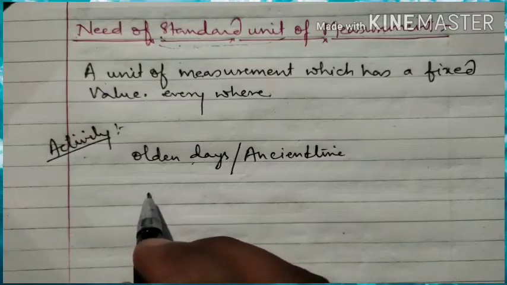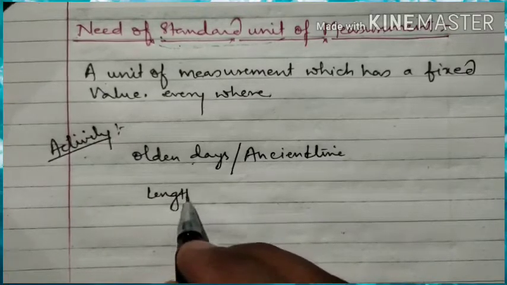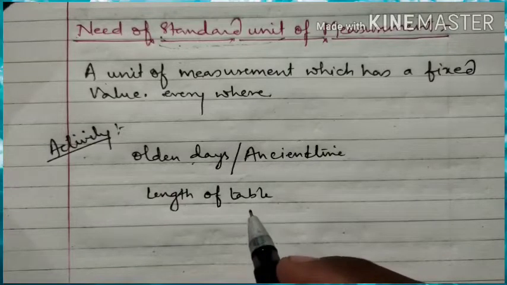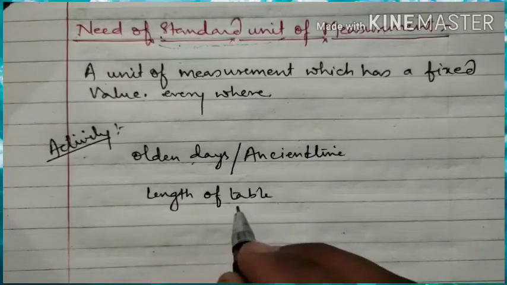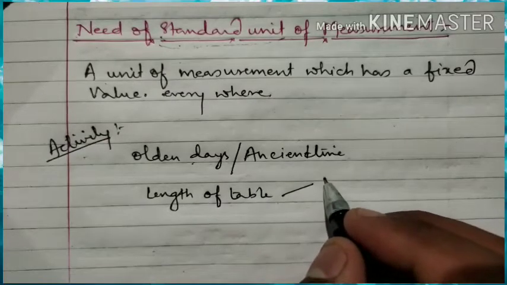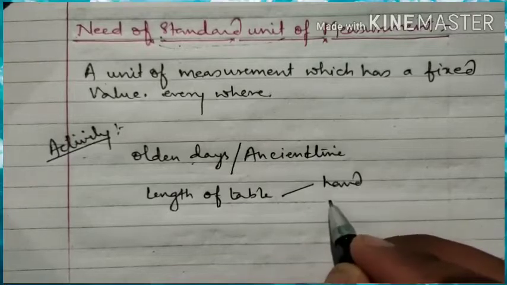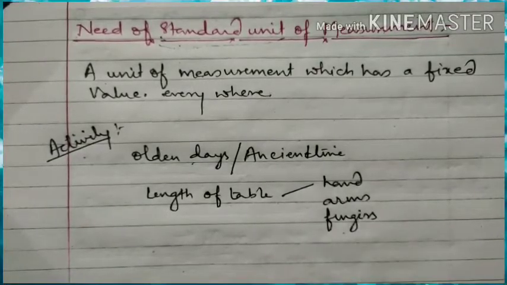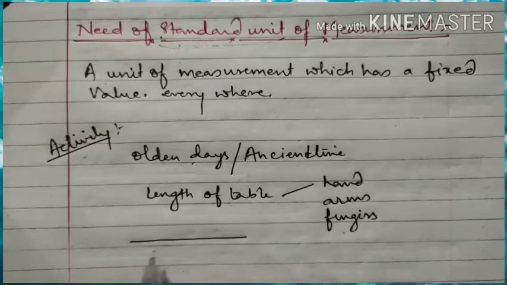Suppose people had to measure the length of a table. How did they used to measure the length of the table? The measurements were done by using their hand, their arms, their fingers. Suppose I have to measure the length of this line.